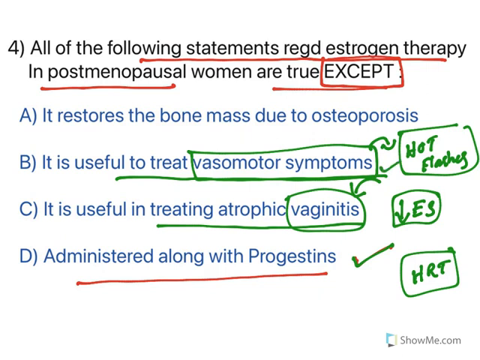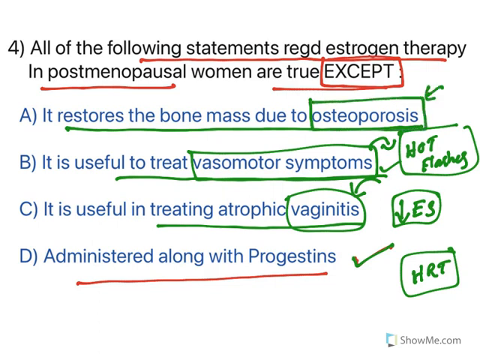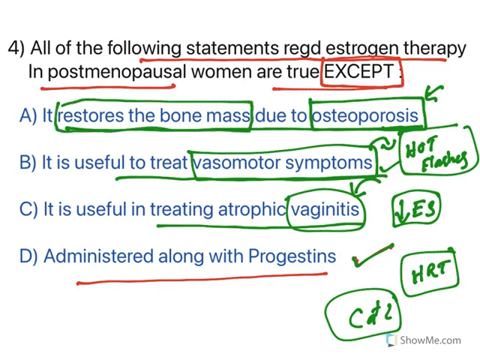The only exception for which estrogen cannot be used is that it restores the bone mass due to osteoporosis. Understand this option. When estrogen levels are reduced, it causes osteoporosis. Pore means hole, osteo means bone. So when estrogen levels are not enough, calcium loss will be there. That calcium loss is what causes osteoporosis. So you can prevent osteoporosis by using estrogen, but you cannot restore bone mass by hormone replacement therapy. So this cannot be done. So what is the exception here? This one. For this, estrogen hormone replacement therapy cannot be used. So option A is the right answer.